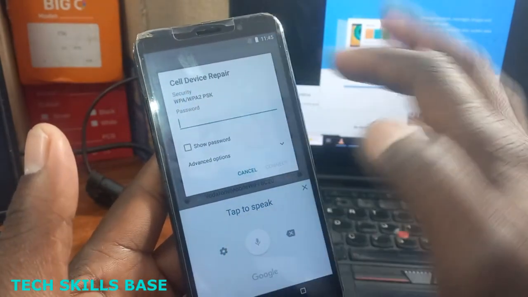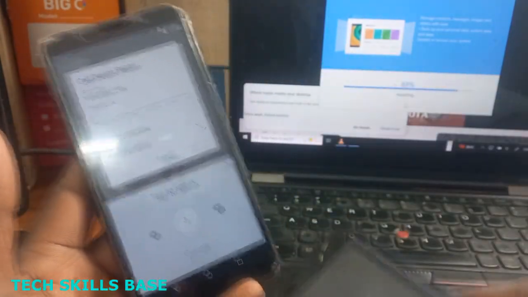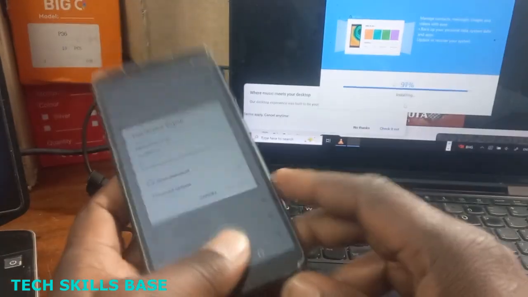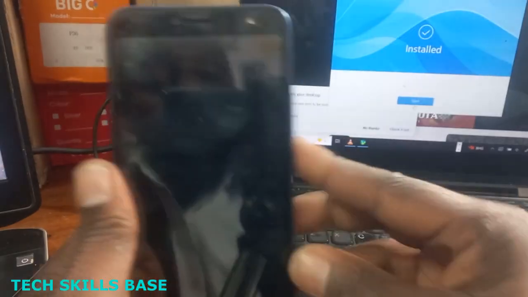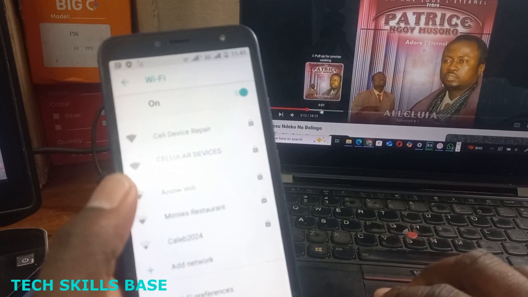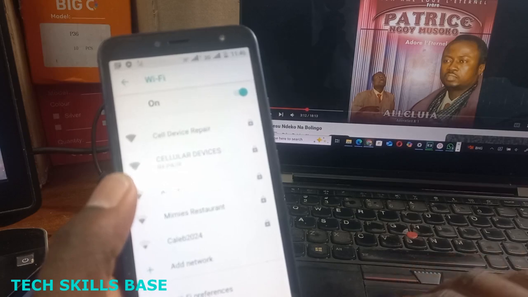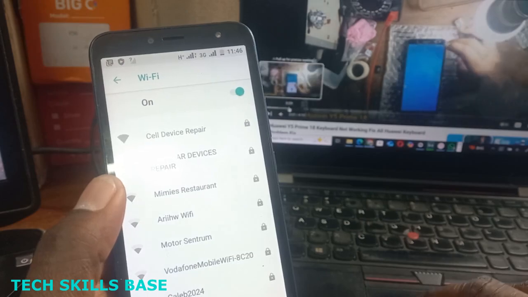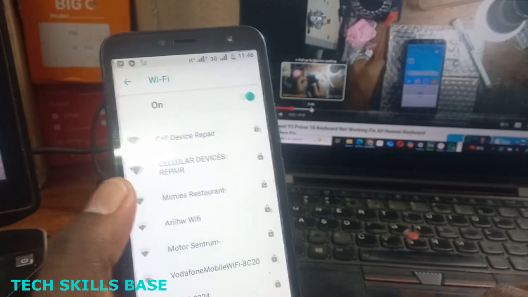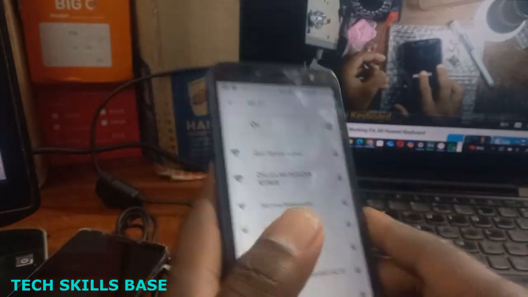So what I must do, I have to take another phone. This is a Huawei 5 Prime 2018. I have to take another phone and download what we call SwiftKey. Let me check nicely to be sure. This is the Huawei 5 Prime 2018.